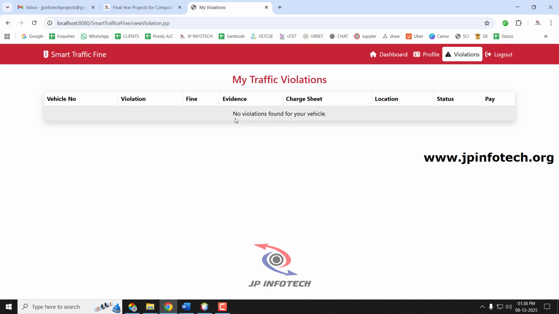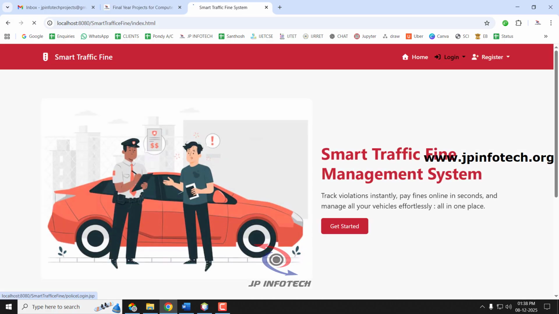Currently this user does not have any kind of violation, so there is no chart sheet or violations being recorded here. Once the traffic police updates any violation for the vehicle number they have used, it will be shown here. I will show you that now. So now let us log out and go to the traffic police login.